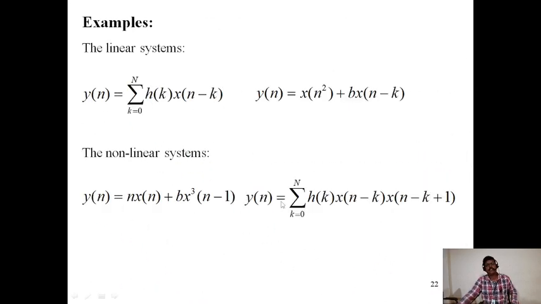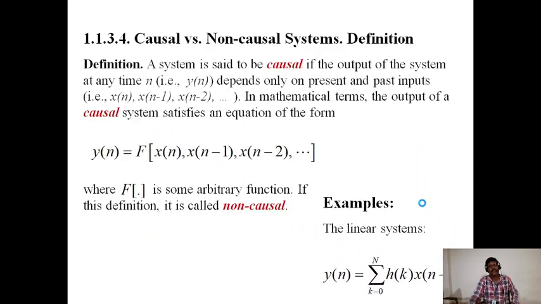Examples of linear systems, these are the examples. y of n is equal to sigma k is equal to 0 to n, h of k x of n minus k. y of n is equal to x of n square plus b into x of n minus k. The non-linear systems: y of n is equal to m into x of n plus b x cube of n minus 1. y of n is equal to sigma k is equal to 0 to n, h of k x of n minus k, x of n minus k plus.